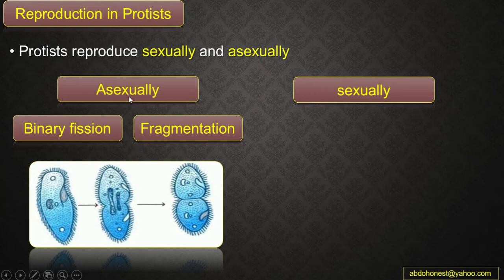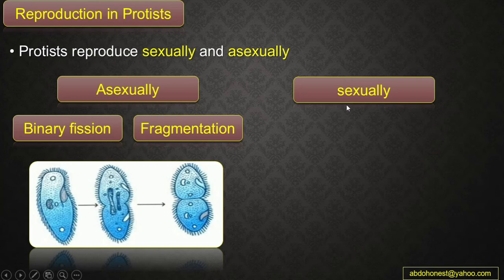In asexual reproduction in the protist, we have two types. We have binary fission, when the organism splits to make two individuals, two single-celled protists, or fragmentation, and this takes place in multicellular protist. Okay, when a piece of the body or a part of the body breaks apart and grows into a new individual. Okay, so asexually, like binary fission in single-celled protists and fragmentation in multicellular protist.